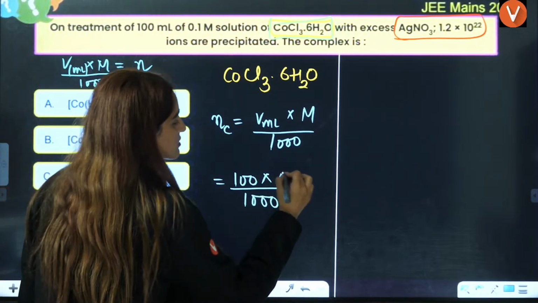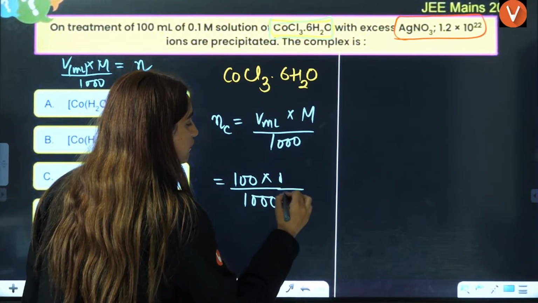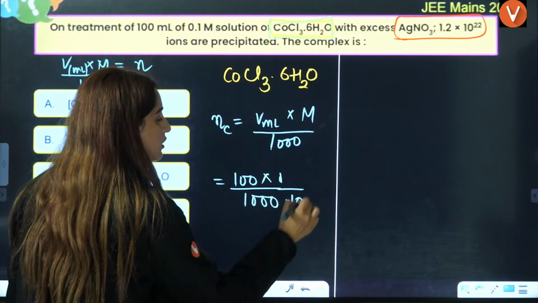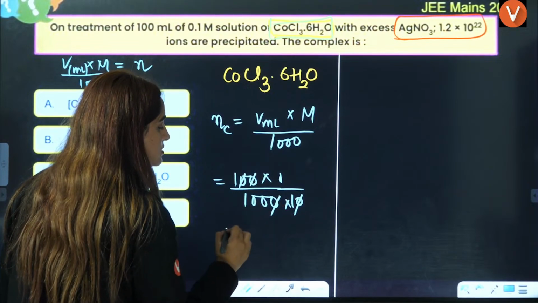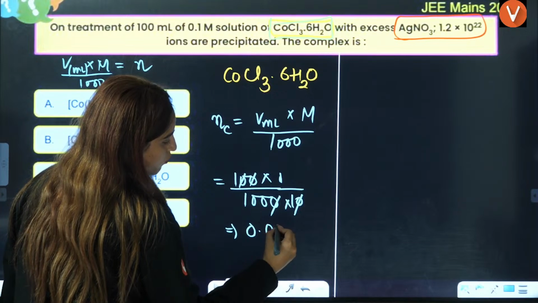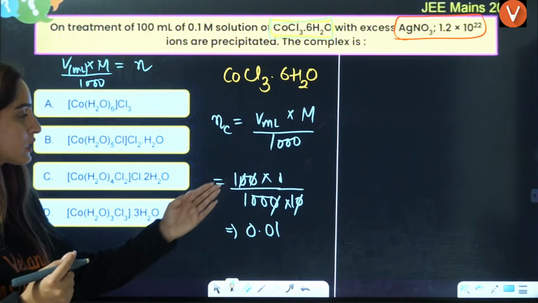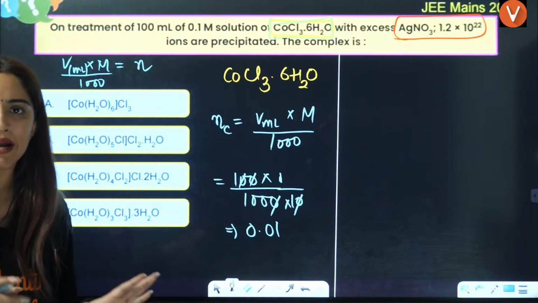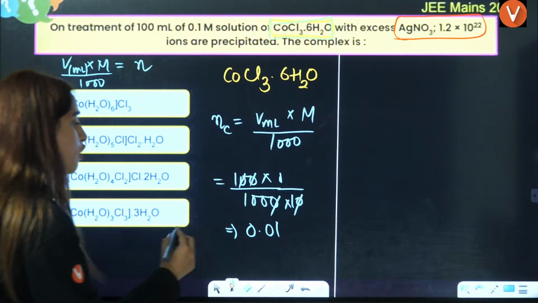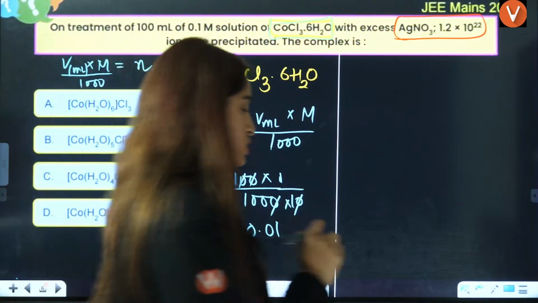Multiplied by molarity, which is nothing but 0.1. 0.1 means it is nothing but 1 divided by 10. This cancels, and this will turn out to be 1 by 100, that is 0.01. That is the number of moles of the compound that we have used here.